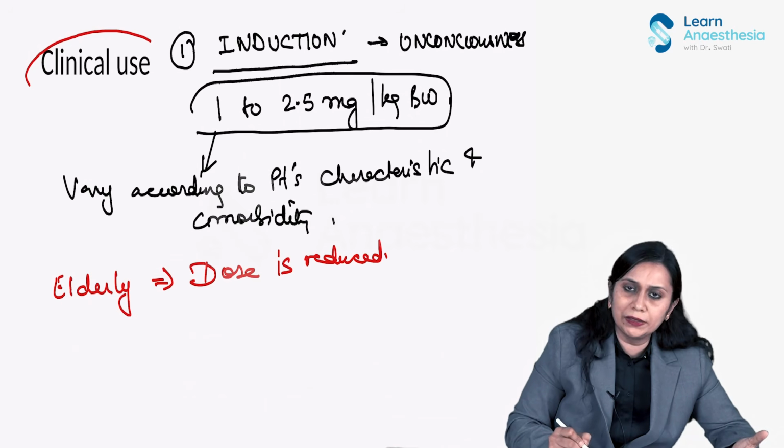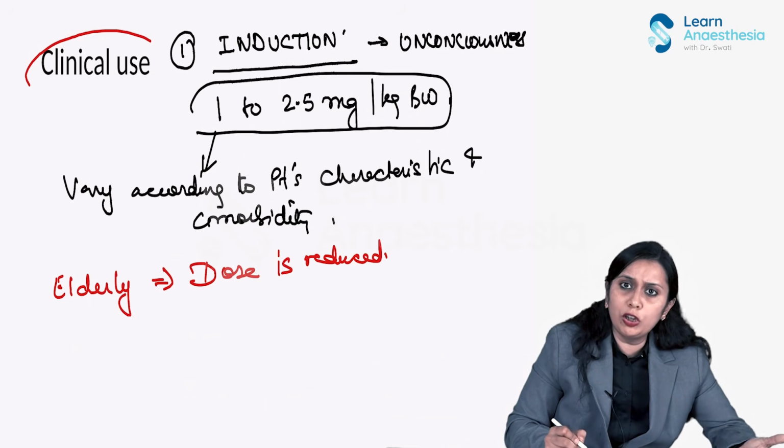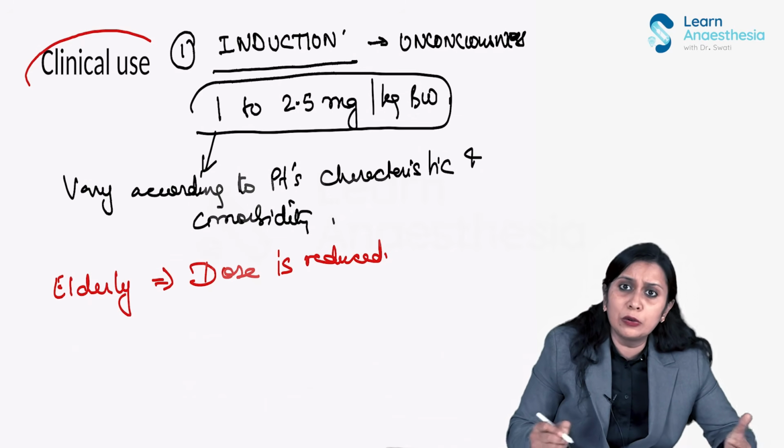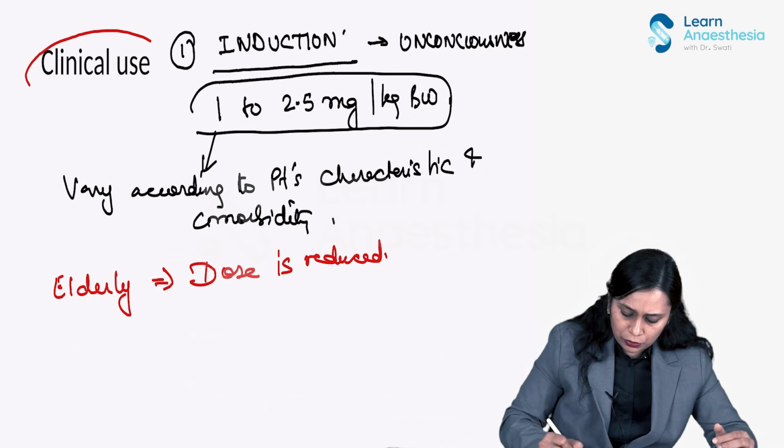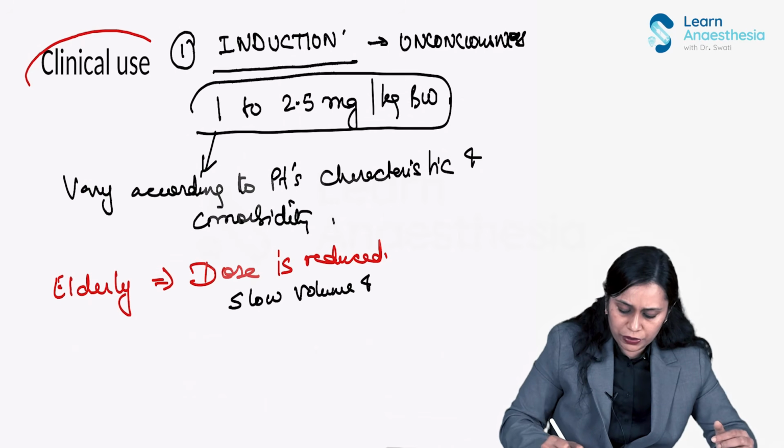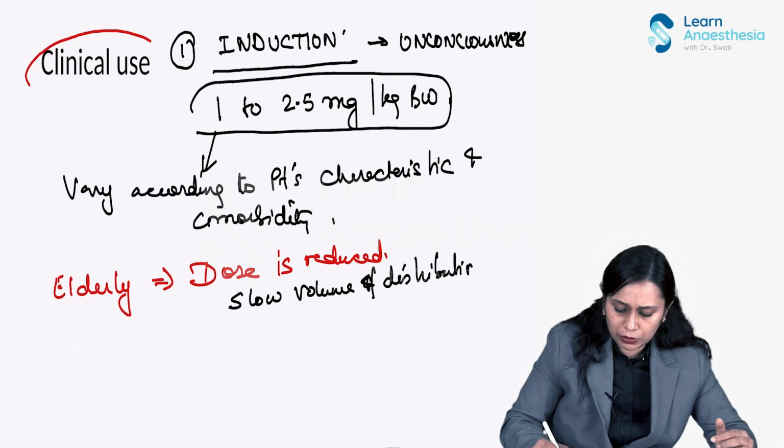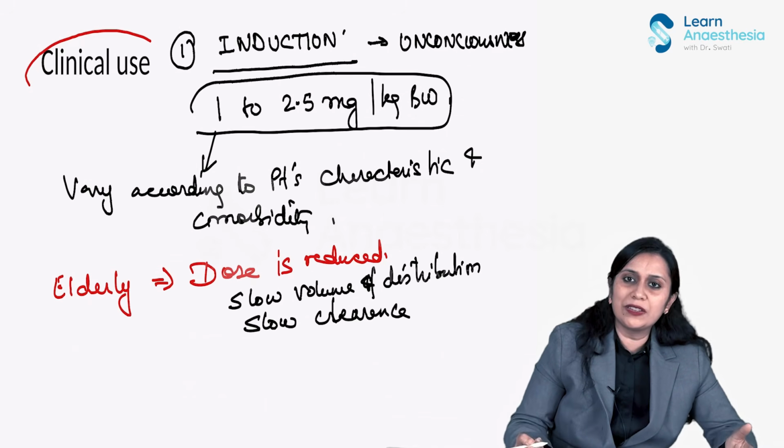Less is required. Why? Because of slow volume of distribution and slow clearance, right? The dose has to be reduced.